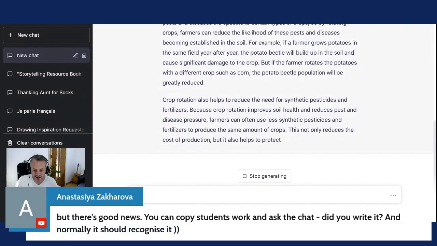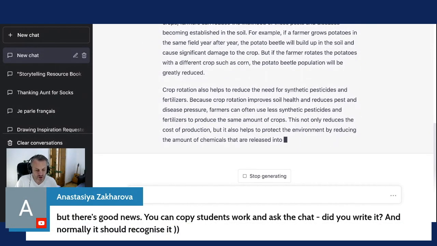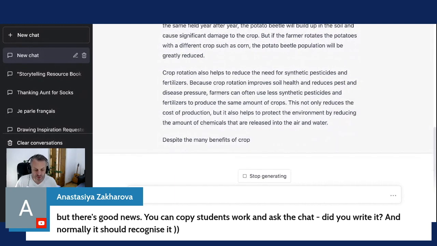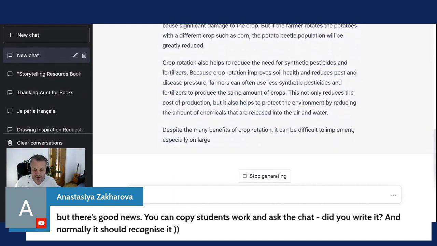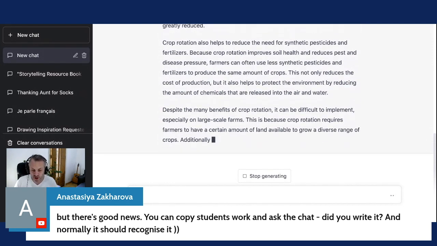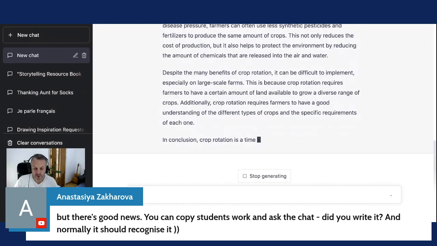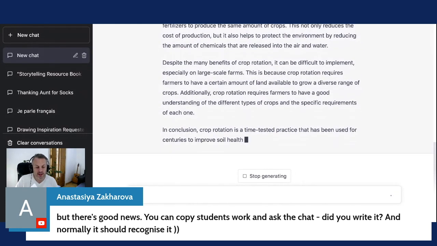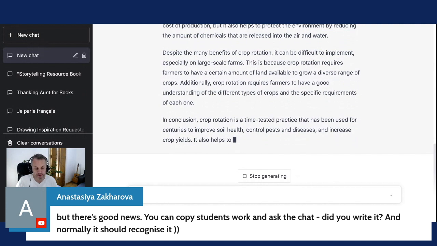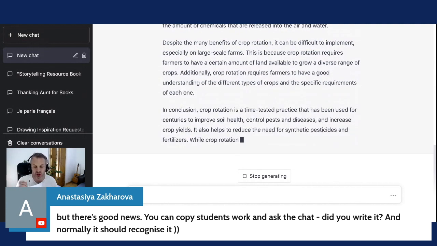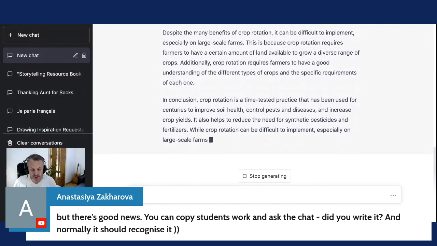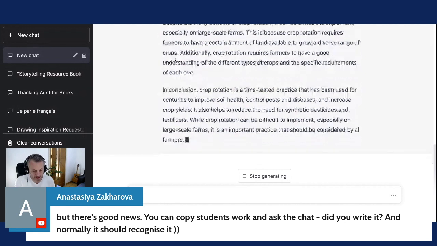That's really interesting, says Anastasia. You can copy students' work and ask the chat, did you write this? And it will usually recognize it. That's very interesting. So that means you've got to get your students to hand them in digital format, haven't you? So you can copy paste. But again, this is the first draft. It's very important to see answers like this as drafts, because then you can say, for example,